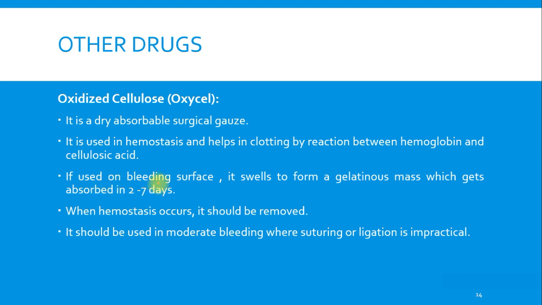If used on a bleeding surface, it swells to form a gelatinous mass which gets absorbed in 2 to 7 days. When hemostasis occurs, it should be removed. It should be used in moderate bleeding where suturing or ligation is impractical. So only in certain cases we have to go for this Oxycell.